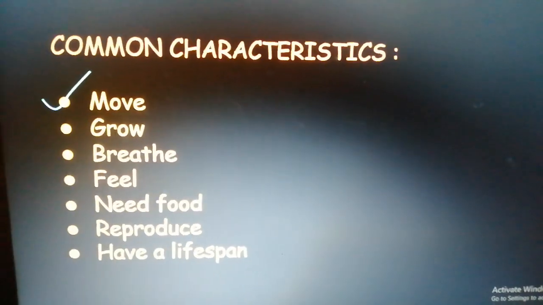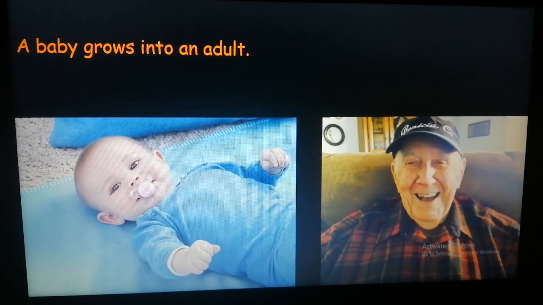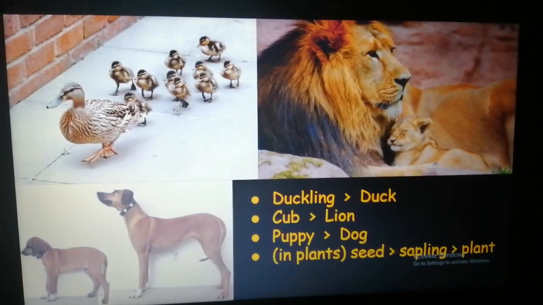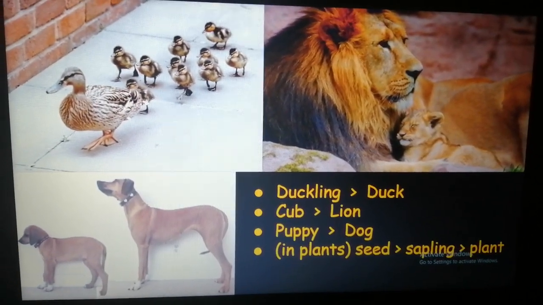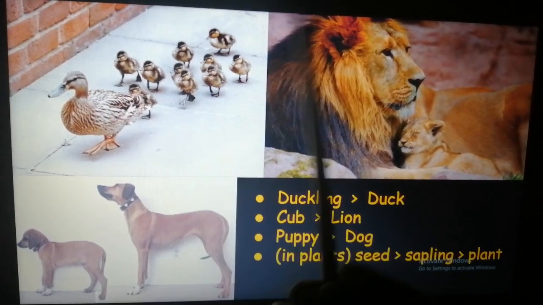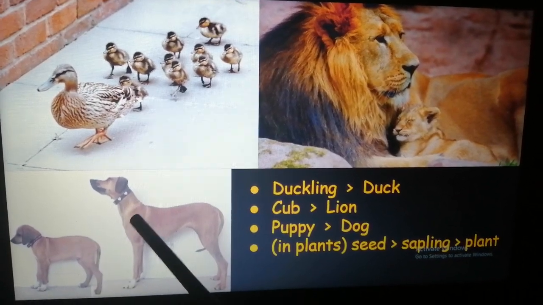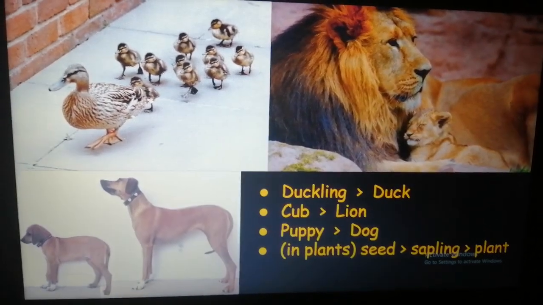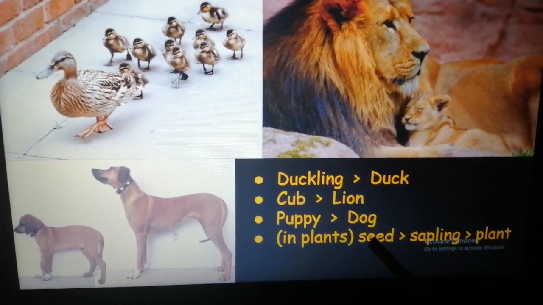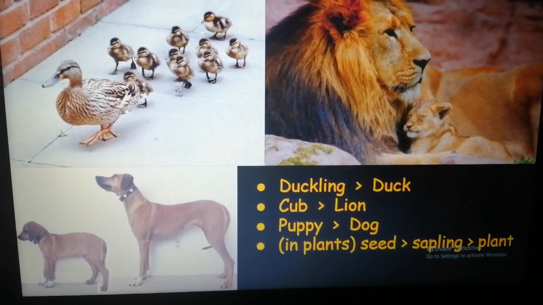Our next characteristic is grow. In the case of human beings, babies grow into adults. Similarly, in the case of animals and birds, the duckling will grow into a duck, the cub will grow into a lion, and the puppy will grow into a dog. In the case of plants, a seed will grow into a sapling, and then the sapling will grow into a fully grown plant or tree.